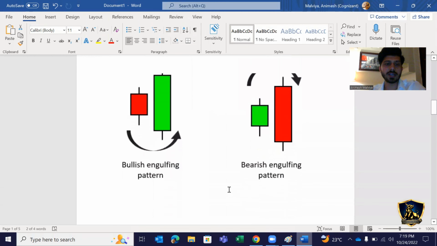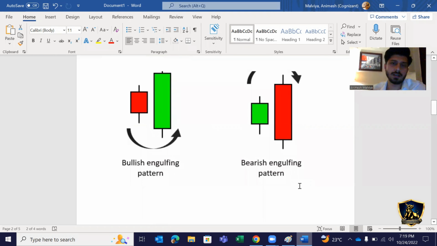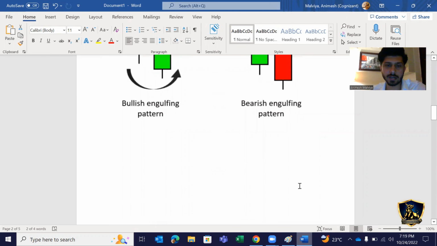Then comes the bullish engulfing pattern and the bearish engulfing pattern. इसमें क्या है, इसमें अगर एक bullish candle की जो body होगी, अगर वो एक bearish candle से बड़ी होगी, right, which means that again direction might change. Okay, the same goes for the bearish engulfing pattern. अगर bearish जो candle है वो bullish से बहुत बड़ी होगी, उसकी body बड़ी होगी, right, then which means that direction is changing from positive to negative, right?